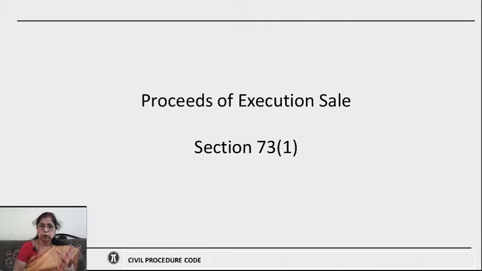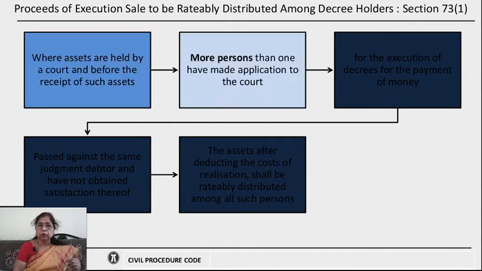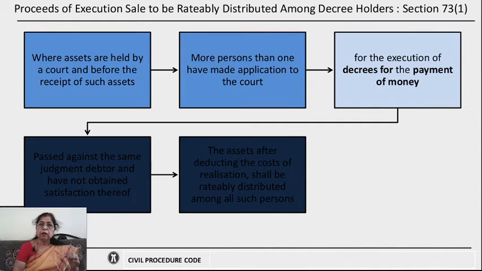the hands of the court, what is the method of distributing these proceeds is stated in section 73 subclause 1. Section 73 subclause 1 says that when assets are held by the court and even before the receipt of such assets by the court, several persons, more than one person, have applied to the court for the execution of their decrees. That means they are several decree holders.